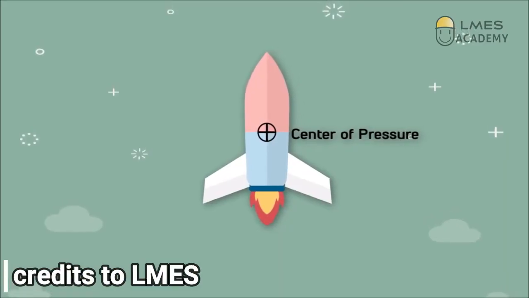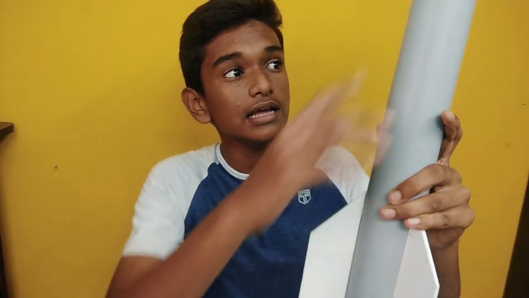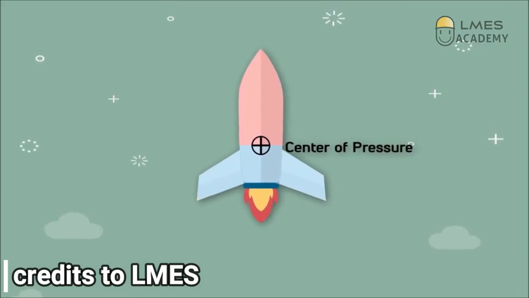So to solve the problem, scientists invented fins. Yeah, if I attach fins to my rocket, for example like this, then the area of air pressure will increase at the bottom. So the center of pressure comes down automatically to balance the rocket. So now the center of mass is higher than the center of pressure.